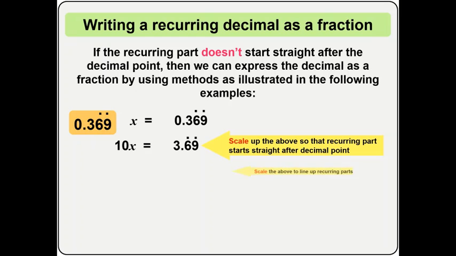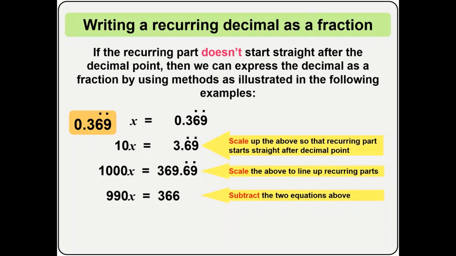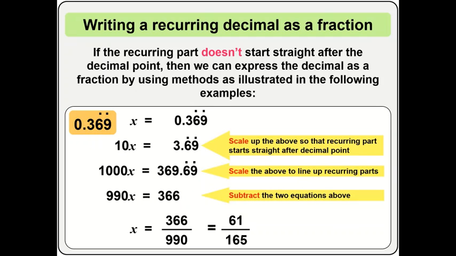So you'll be having 1000x equal to 369.69. By the time you subtract, you'll have 990x equal to what? 366. And x equals to what? 366 over 990. And that's 61 over 165. Okay, so that brings us to